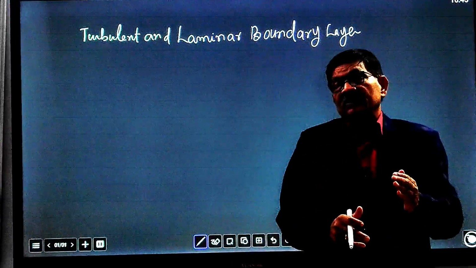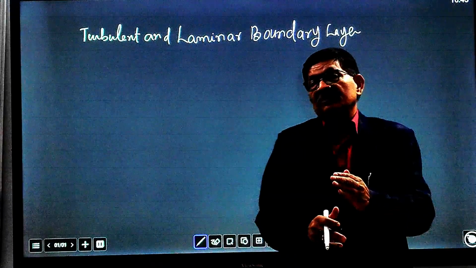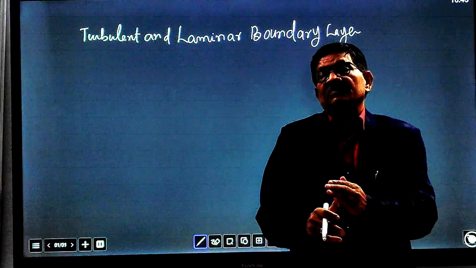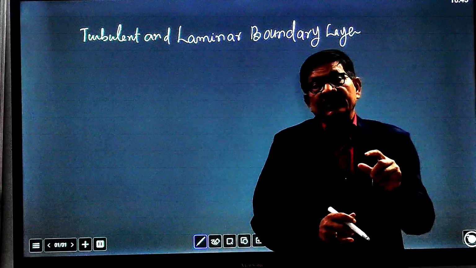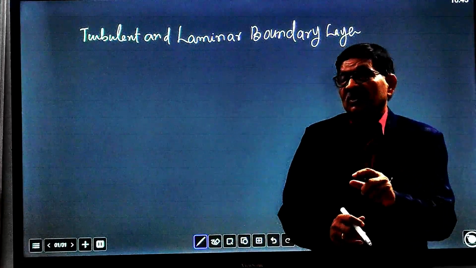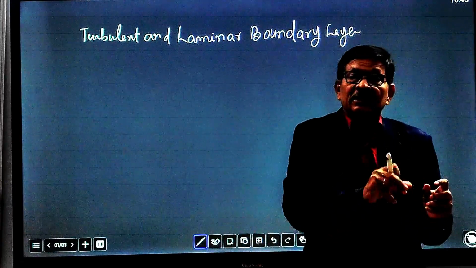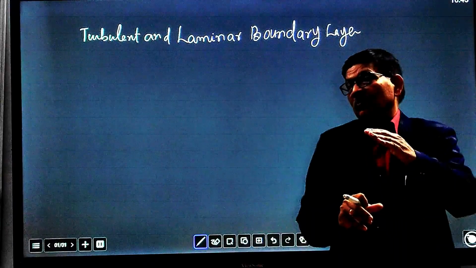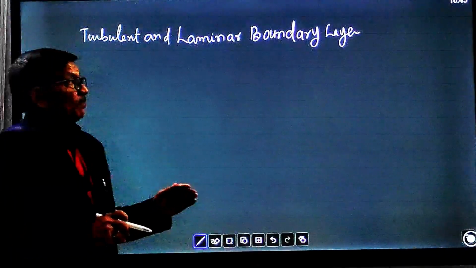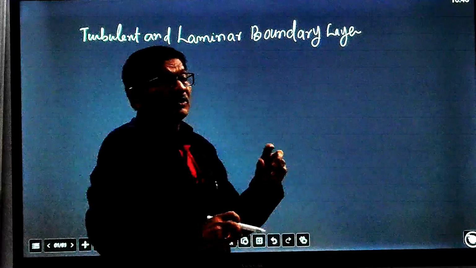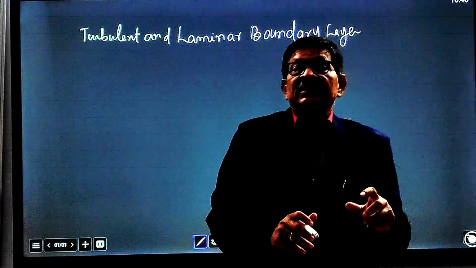Everywhere there is contact between the fluid and the surface of the body, there is a layer which is dominated by the frictional resistance and viscosity of the fluid. Around this layer, fluid flow is not free surface flow. Fluid flow is not free, but this is a layer where fluid is stagnated.